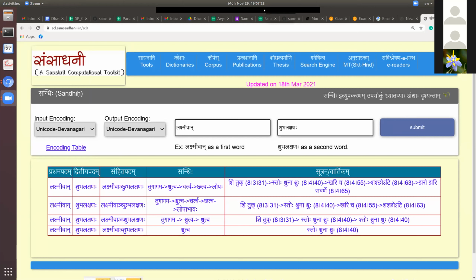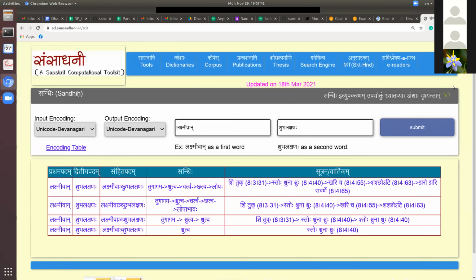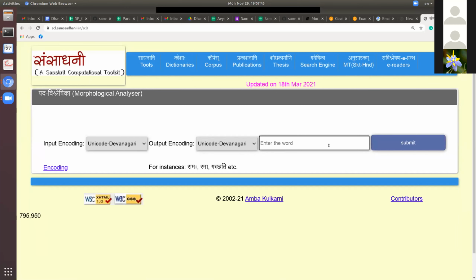Yes, ma'am. Ma'am, in morph analyzer, I was looking for the uvacha word, and it shows only the vacha dhatu's forms. But uvacha is also a form of bru dhatu. It doesn't show bru dhatu.